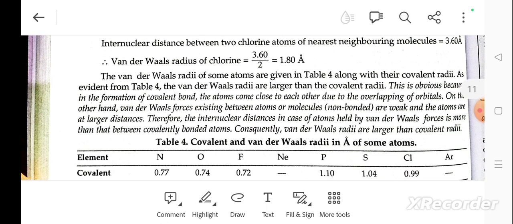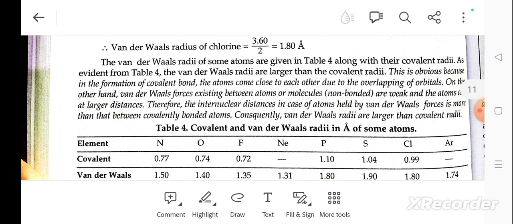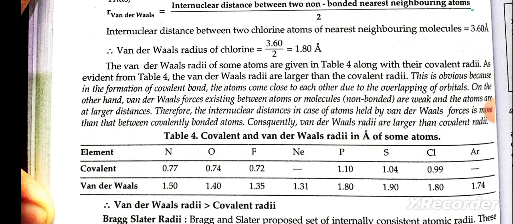The van der Waals radii are given in table 4 along with the covalent radii. As evidence from table 4, the van der Waals radii are larger than the covalent radii. This can be observed because in the formation of a covalent bond the atoms come closer to each other due to overlapping of orbitals.